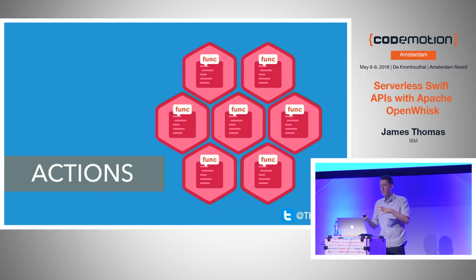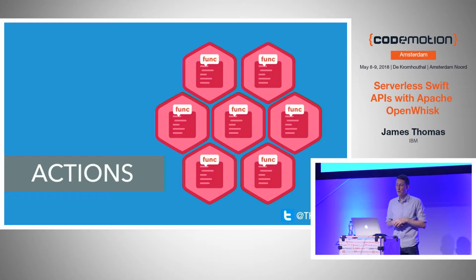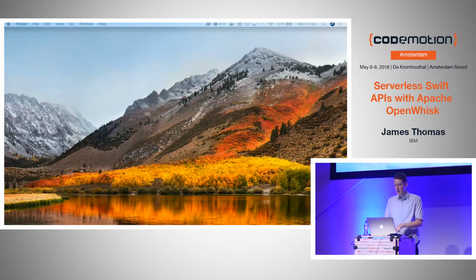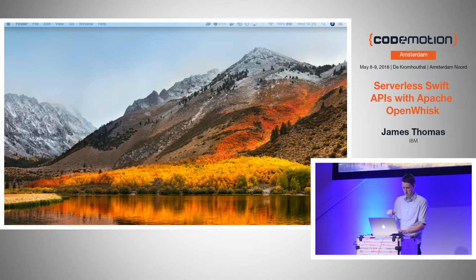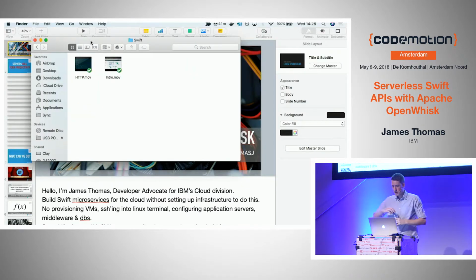So let's have a look at doing this now. Let me take some real sample Swift code from a laptop, push it up to OpenWhisk, and show you the workflow that we go through to dynamically execute the code. So let me hide my laptop and then mirror my screens. Do that. OK, so